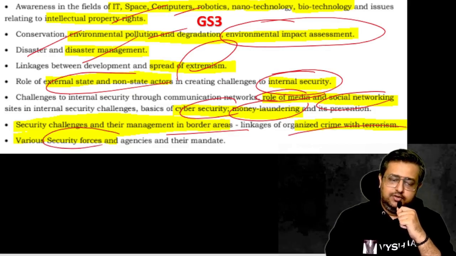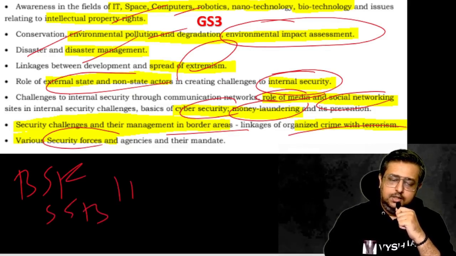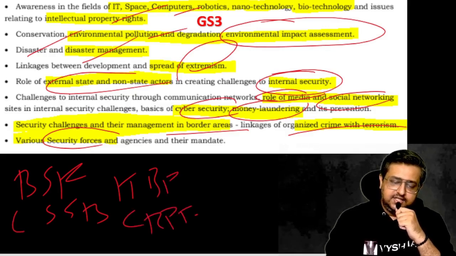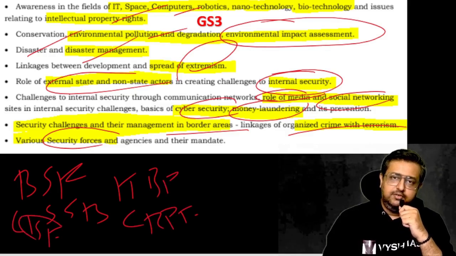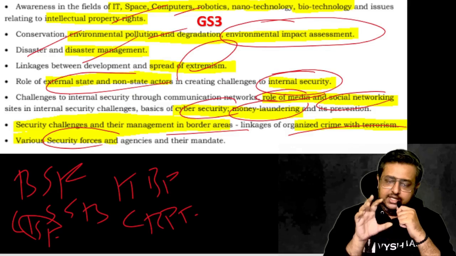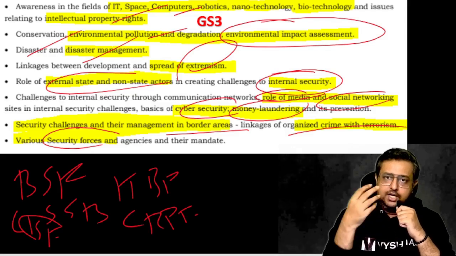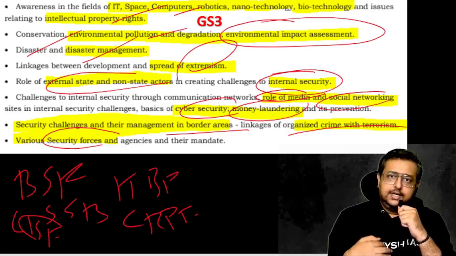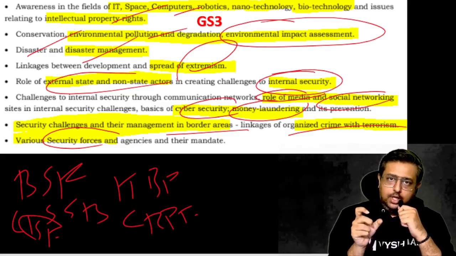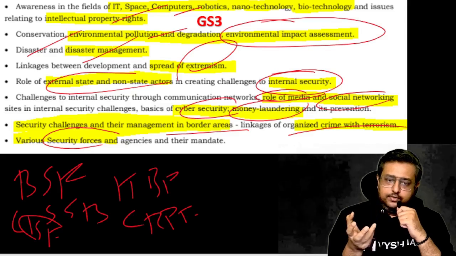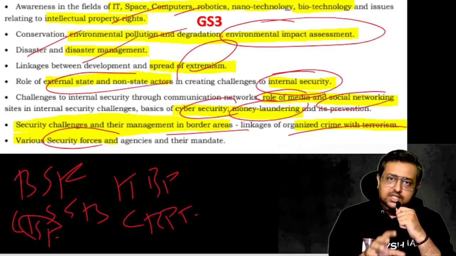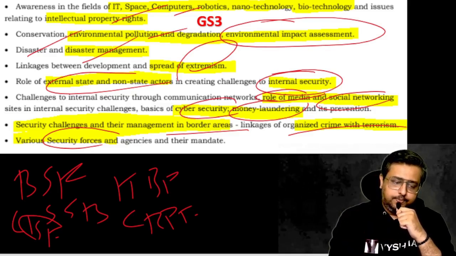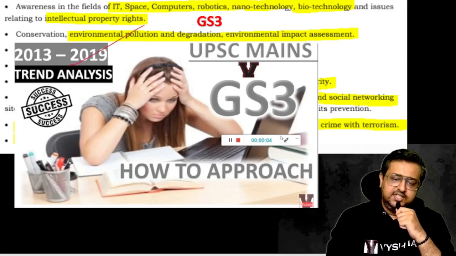Then the various forces which we have, like the BSF, or the SSB, or ITBP, or the CRPF. Okay, we have the CISF in airports and all, CISF Jawans. So all these things you have to study in detail: their origin, their strength, whether women are inducted into that or not, what is their current status, what is their theme or motto, when it was established. All these things you have to study, and about all this, I'll make you write one mains question. These things from 2013-19 we have discussed in a video. Second part will come soon.